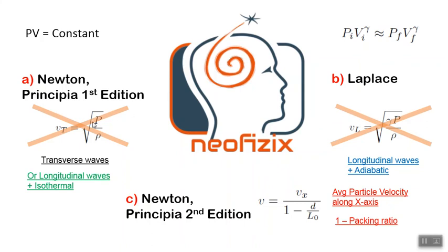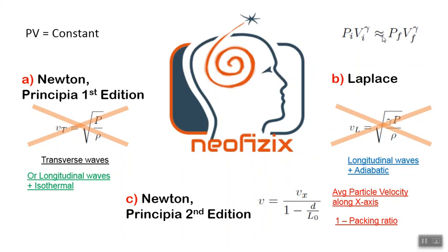That is, we can use neither PV equals constant, which implies an isothermal process, nor PV^γ equals constant. We can use neither of these formulas for the compressions and the rarefaction events observed during the propagation of sound in gases or in air.